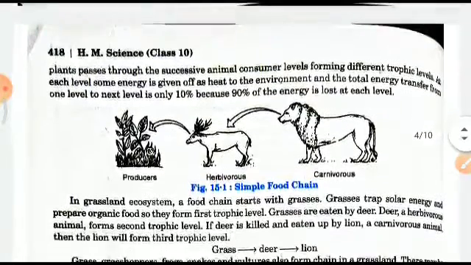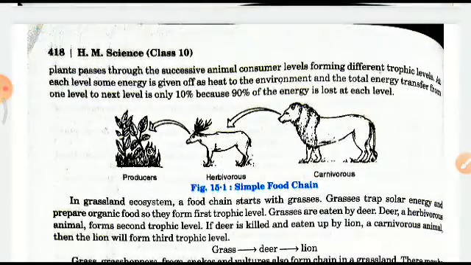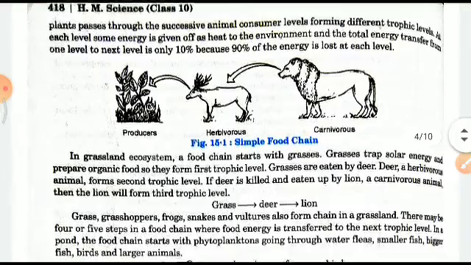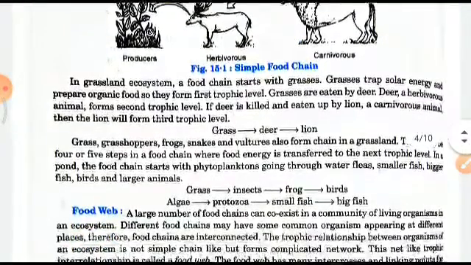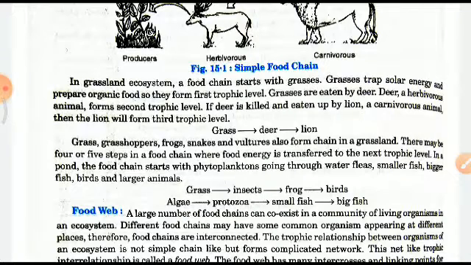Now see this beautiful chart here: producer, then there is a herbivore, goat or deer, which is eaten by the carnivorous lion. From grass another chain can begin: grass, insect, frog, and birds; algae, protozoa, small fish, and big fish.